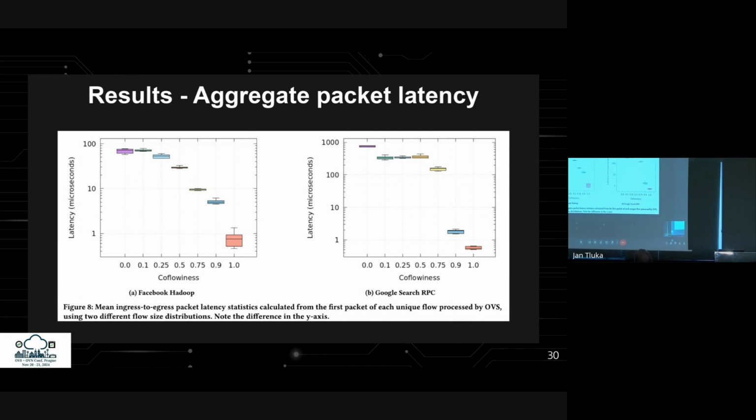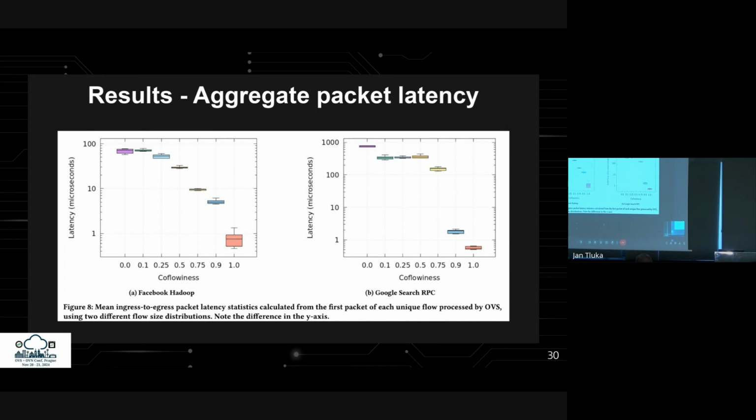Here, we see the aggregated mean latency results from all packets, not just the first packets. For the Facebook distribution, there's a clear trend of decreasing latency as co-flowiness increases. While the trend is also visible for Google, it's not as pronounced. In the worst-case scenario, the mean latency for Google is over 10 times higher than for Facebook in the base setup.